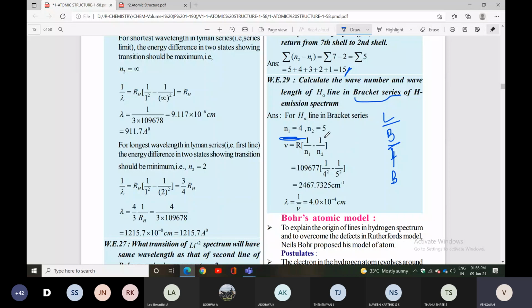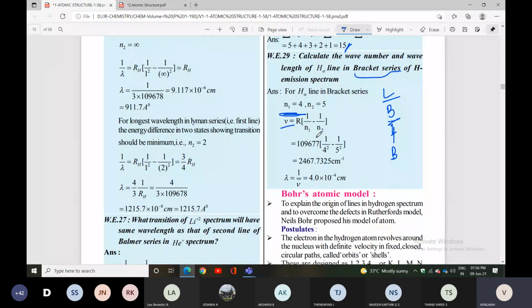Wave number and wavelength they're asking. First you can calculate the frequency. If you know the frequency, you can identify all the values also. The wavelength, lambda, you can calculate. Next, wave number, nu bar, can also be calculated. All values you can calculate with the help of the given formula. So nu equal to R into 1 by n1 square minus 1 by n2 square. R is the Rydberg constant, the constant value 109677. So like that you can calculate all questions also.